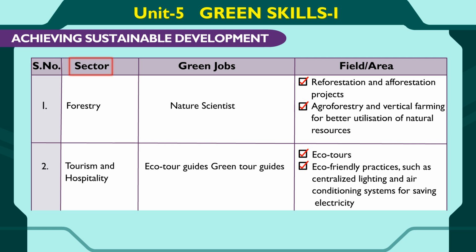Serial number, sector, green jobs, field or area. 1. Forestry. Nature scientist. Reforestation and afforestation projects. Agroforestry and vertical farming for better utilization of natural resources. 2. Tourism and hospitality. Eco-tour guides, green tour guides. Eco-tours, eco-friendly practices such as centralized lighting and air conditioning systems for saving electricity.